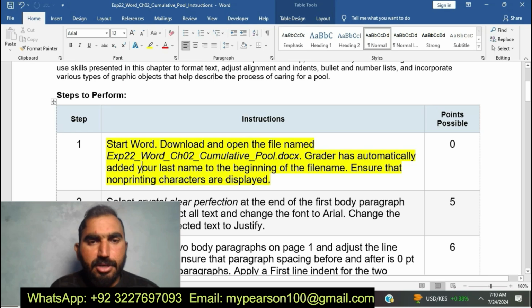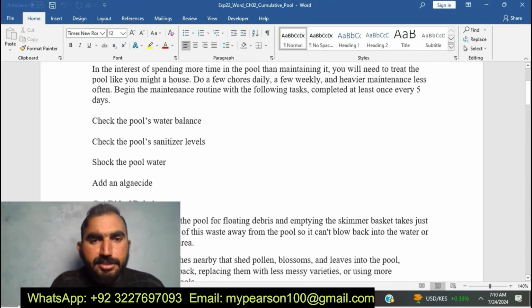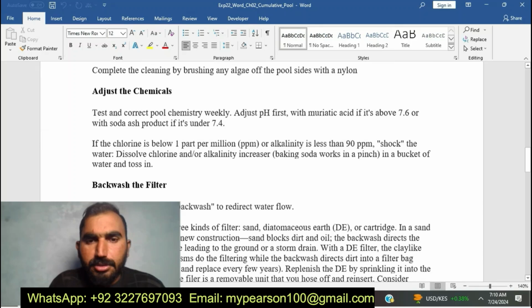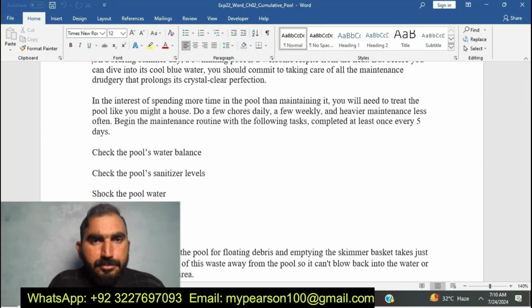Here is the first step. Start Word, download it and open the file named EXP22 Word Chapter 2 Commutative Pools. Okay, you can see here, I am going to download the Word file. Here I already downloaded it. Here is my Word document, EXP22 Word Chapter 2 Commutative Pool.